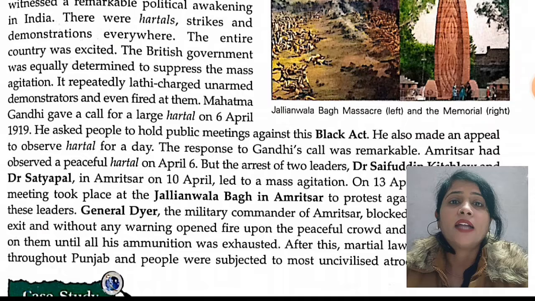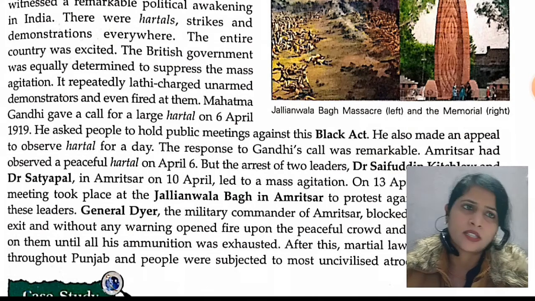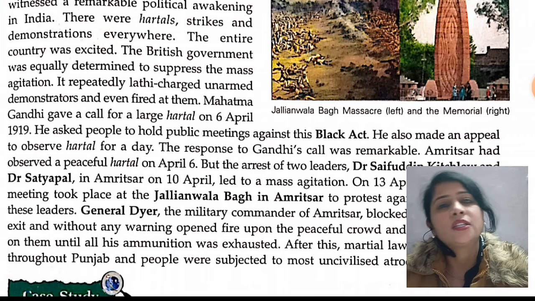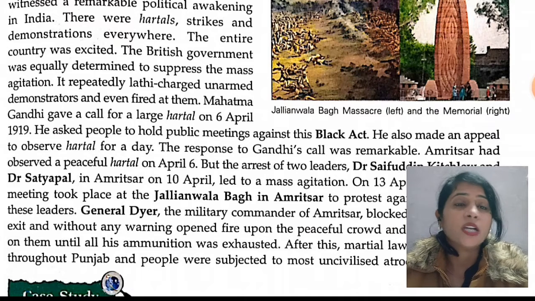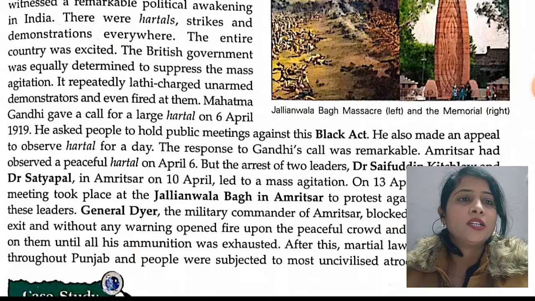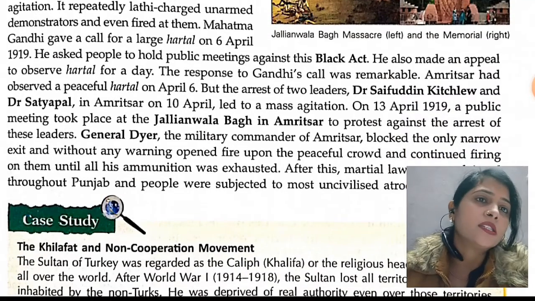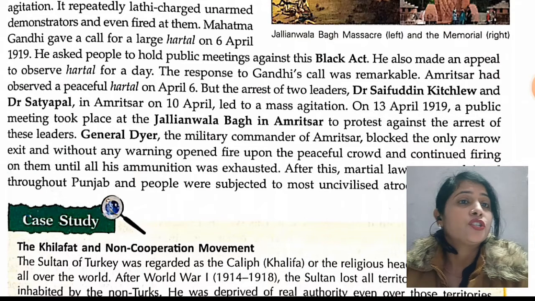Amritsar observed a peaceful hartal on April 6. Gandhiji called for a hartal, and a peaceful hartal happened in Amritsar on 6 April. But then came the arrest of two leaders who were struggling for Indian independence. The leaders' names were Dr. Saifuddin Kitchlew and Dr. Satyapal.